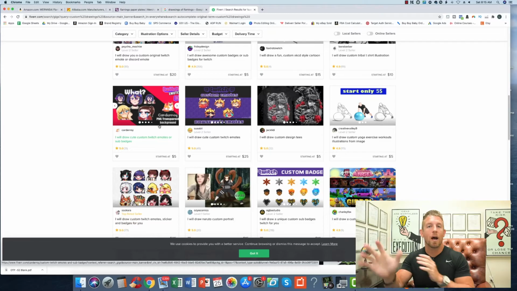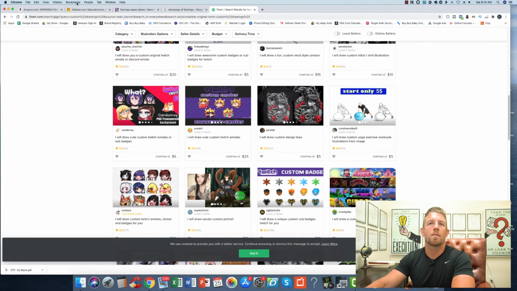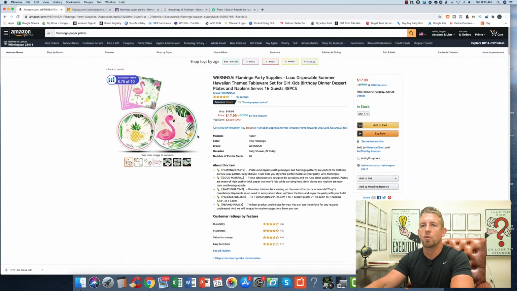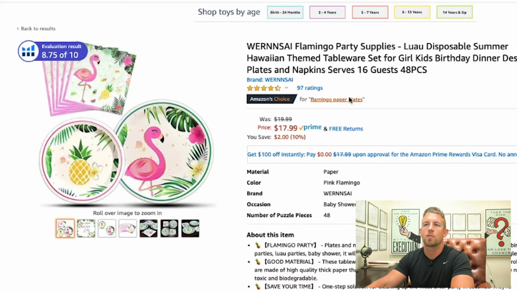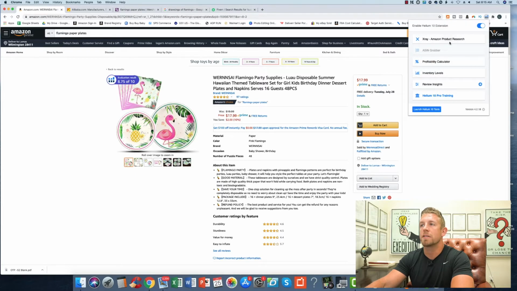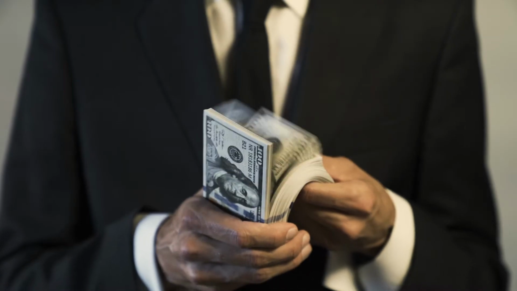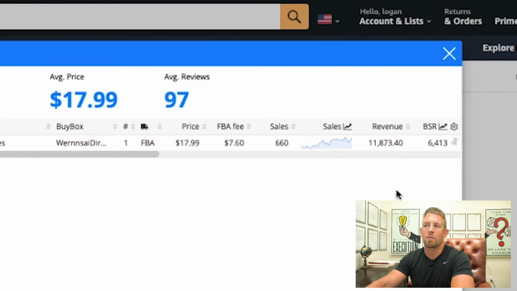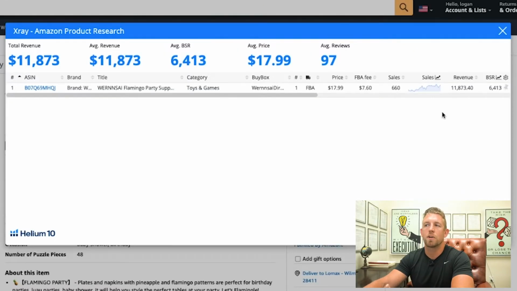Now, I'm kind of jumping ahead of myself because I get very excited about stuff like this, in the sense that I think that this has got potential. Solely just for the fact that this person's so young in their reviews, it was showing that they were making, I mean, that's decent money. That they were making decent money here, right? $11,873 a month. Okay, that's pretty good.